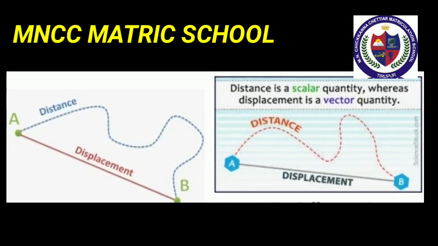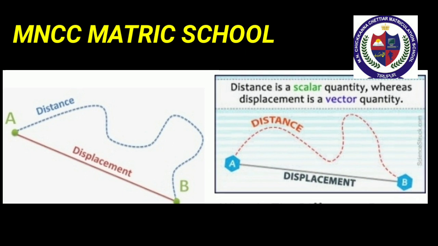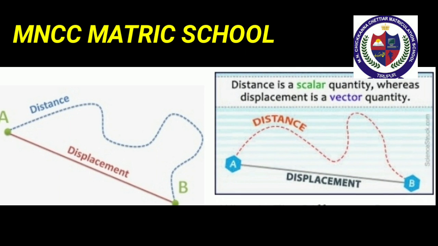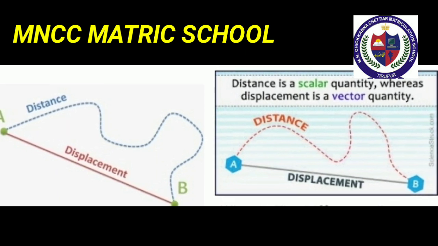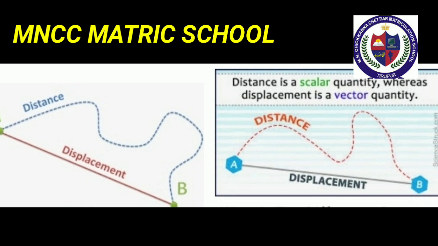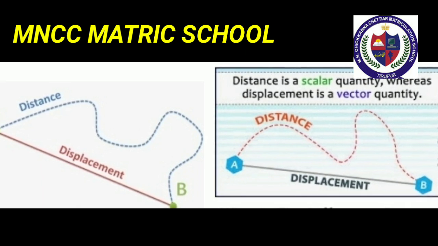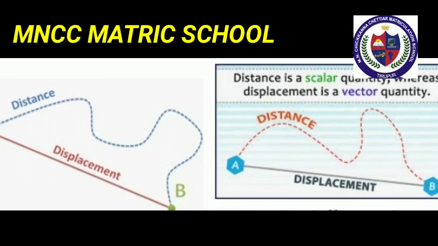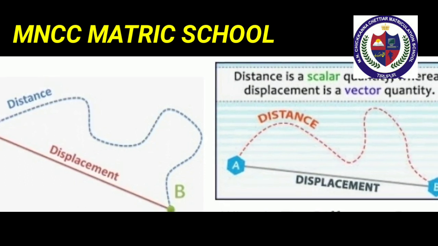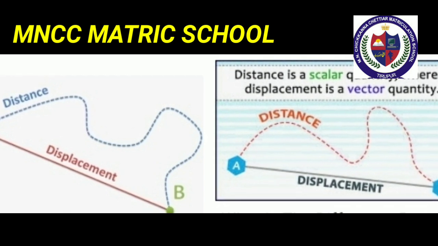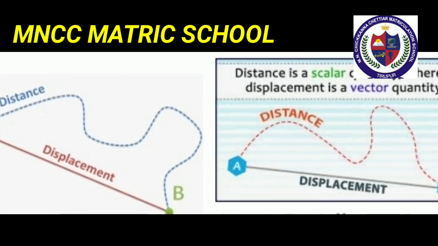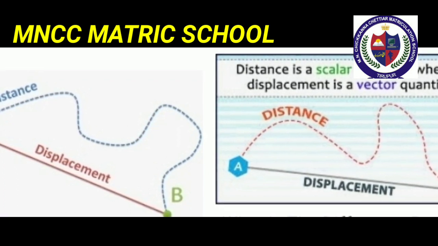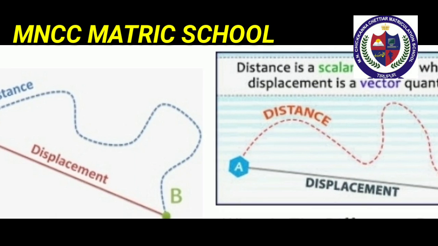Next topic is distance and displacement. Already we know the definition of distance. The actual length of the path traveled by a moving body irrespective of the direction is called distance. That means it refers to how much ground an object has covered during its motion. So that is called distance. Its SI unit is meter. It is a scalar quantity.